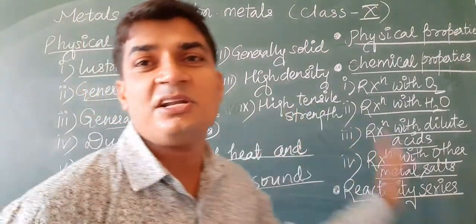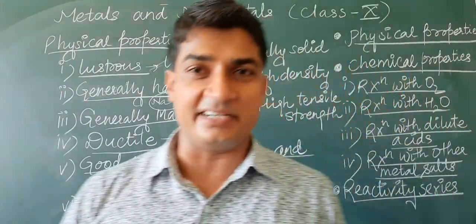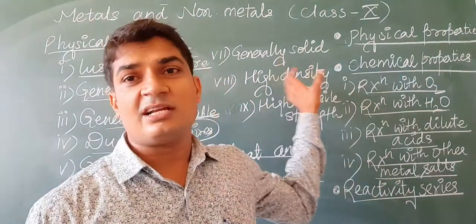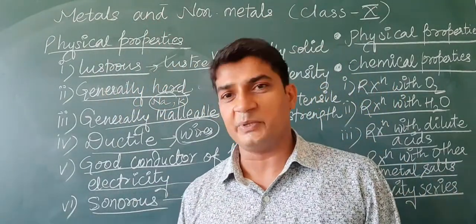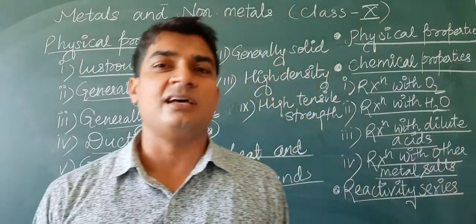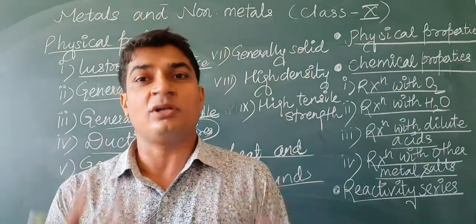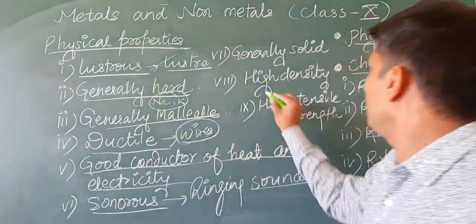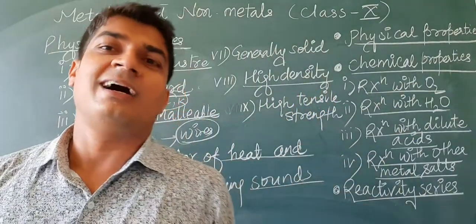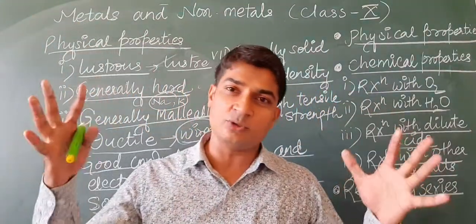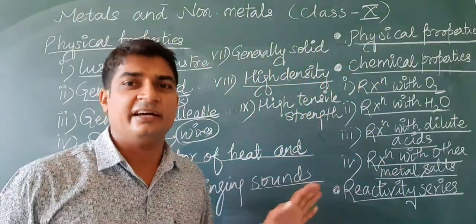Next one is generally solid. Most of the metals are naturally found in the solid state. Okay, generally they are solid, except mercury. Mercury is present in liquid state. Except mercury, other metals are present in the form of solids. Next one, high density. Metals are highly dense. The atoms of the metals are compactly arranged with each other, so their density is high.